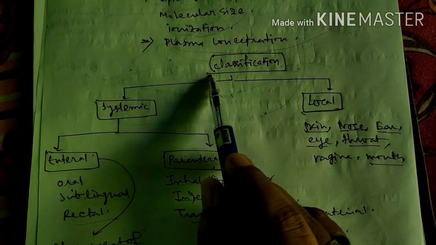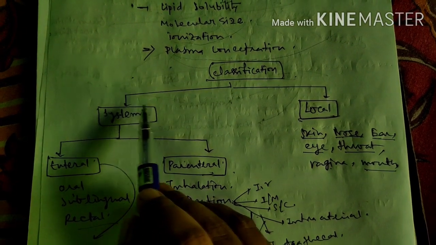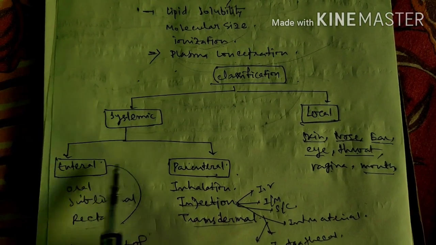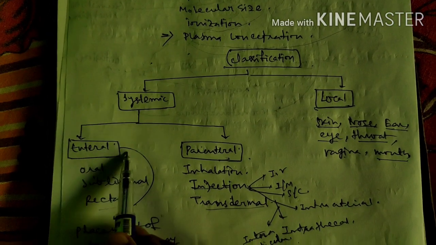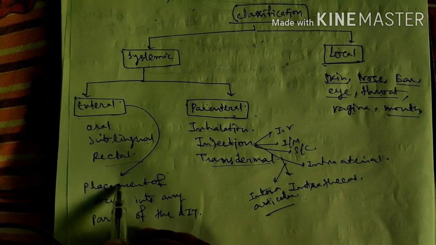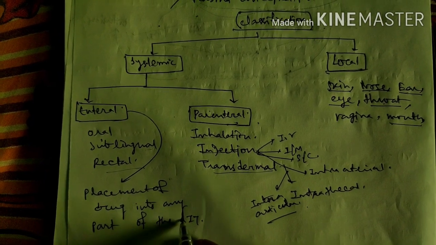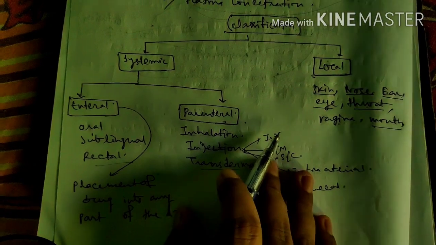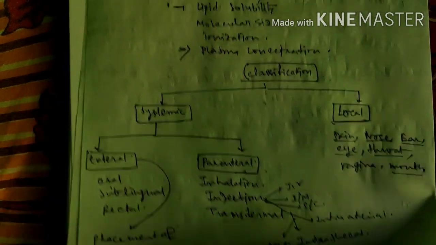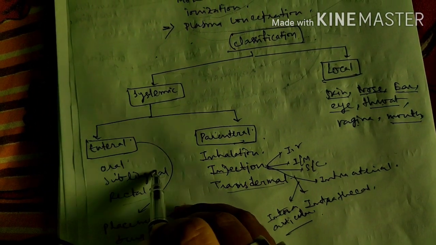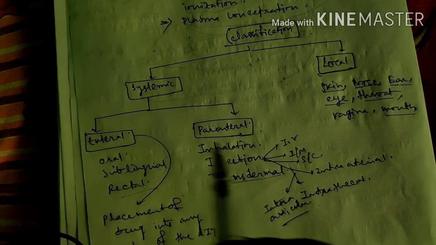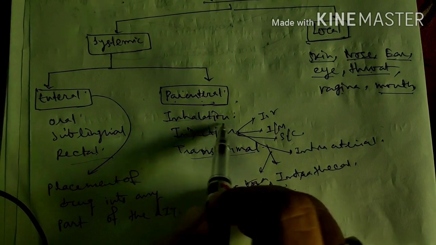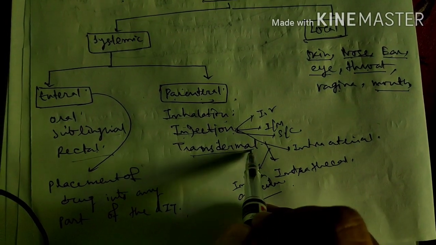Classification. There are two types of classification: one is systemic, another is local. Systemic means enteral and parenteral. Enteral means placement of the drug into any part of the gastrointestinal tract, from mouth to rectum, meaning oral, sublingual, and rectal. Another is parenteral. Parenteral means inhalation, injection, and transdermal.